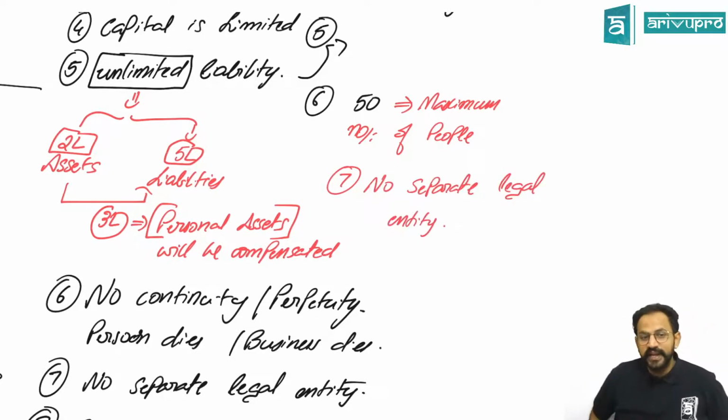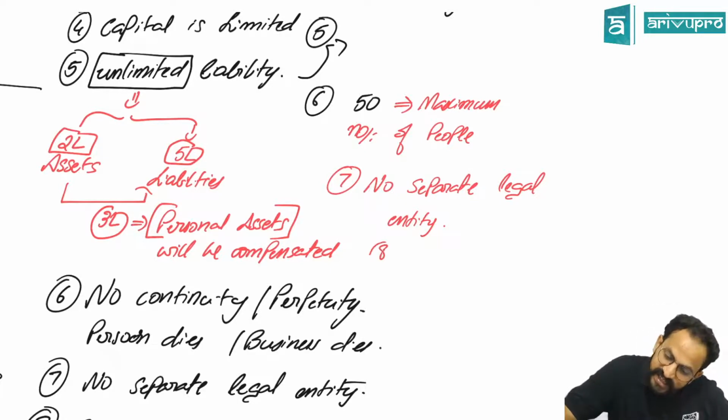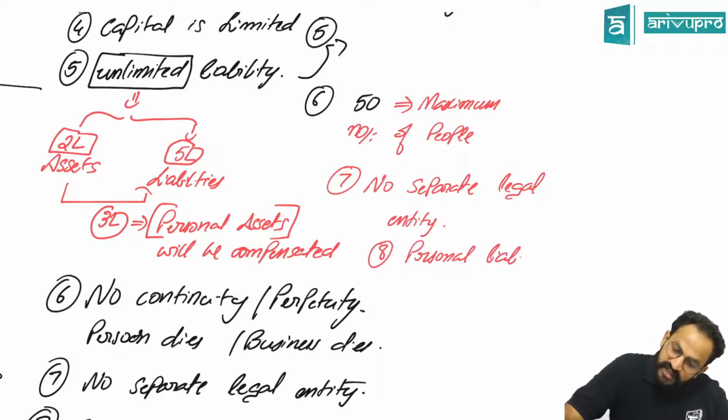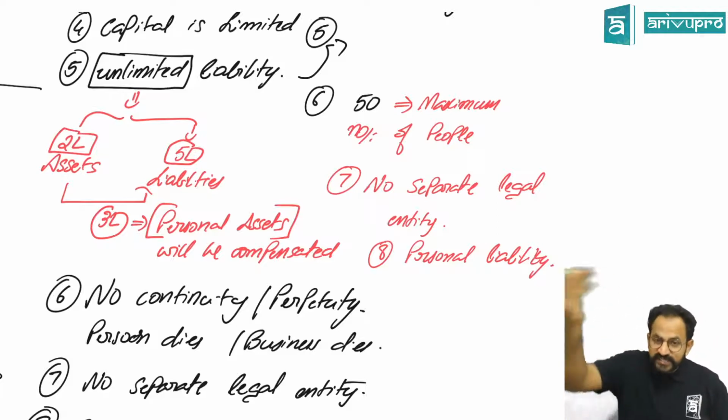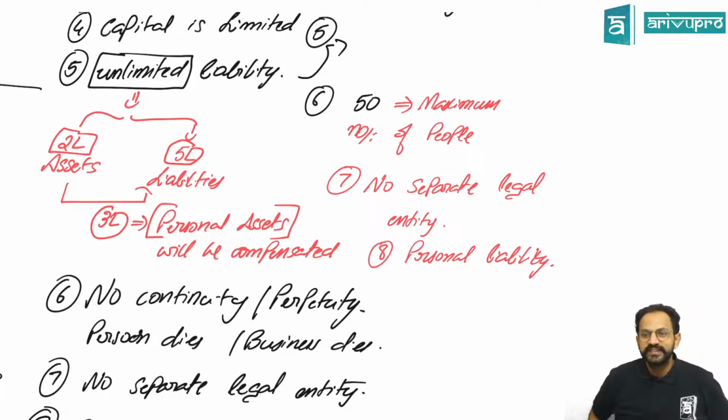There is no separate legal entity. Partners are still personally liable. If there is any loss which comes tomorrow, you will be personally liable. When I say you will be personally liable, it means no separate legal entity. Partners are not different. Partnership firm is not different. They are all one and the same, says the law. Okay. Anything else we can write under partnership?